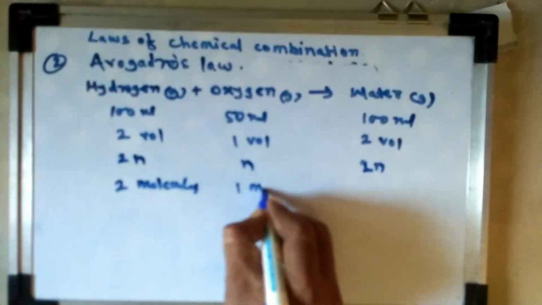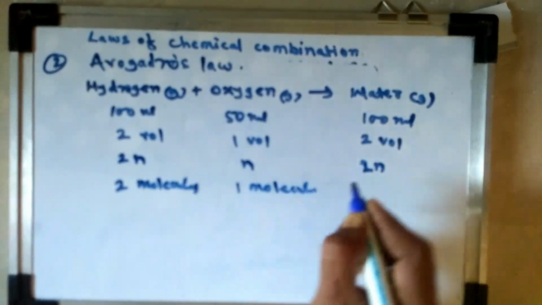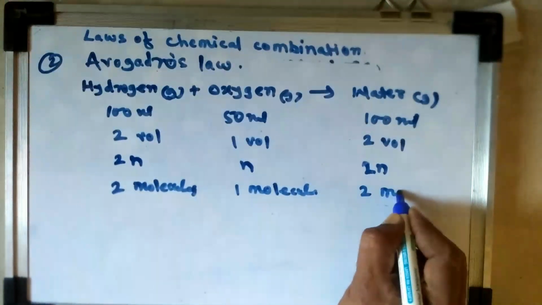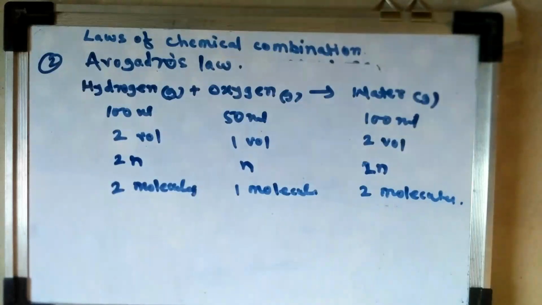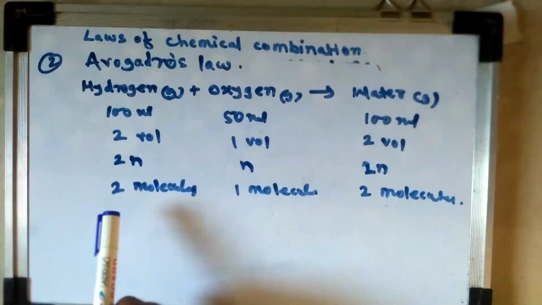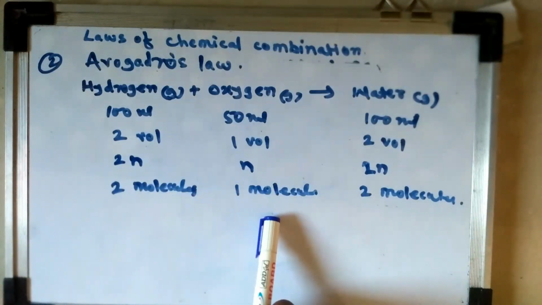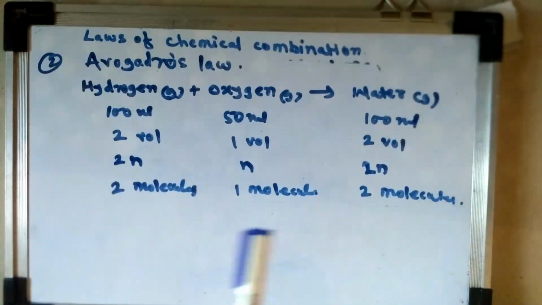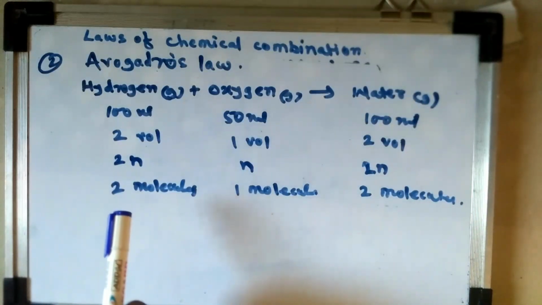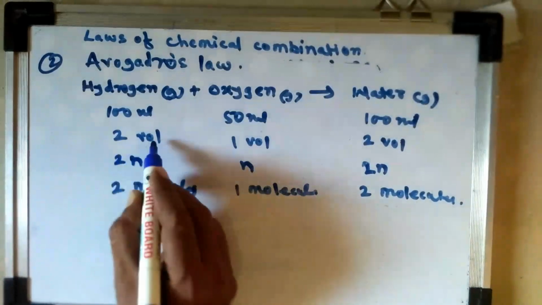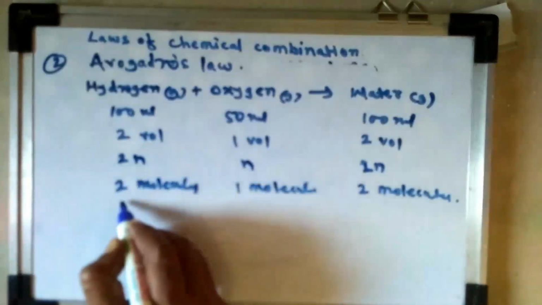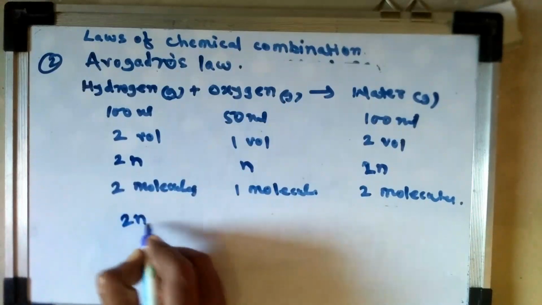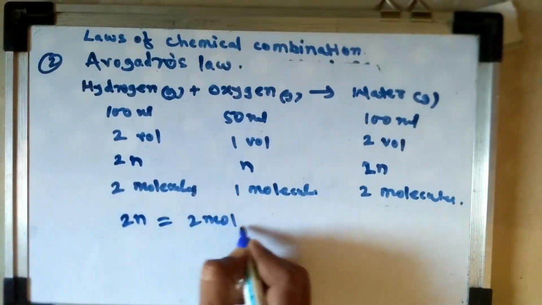But according to Avogadro's law, these are 2 molecules, 1 molecule and 2 molecules. That is, when 2 molecules of hydrogen gas combine with 1 molecule of oxygen gas, they give 2 molecules of water. Equal volumes of all gases contain an equal number of molecules. That is, 2 volumes is equal to 2n, and 2n is equal to 2 molecules.